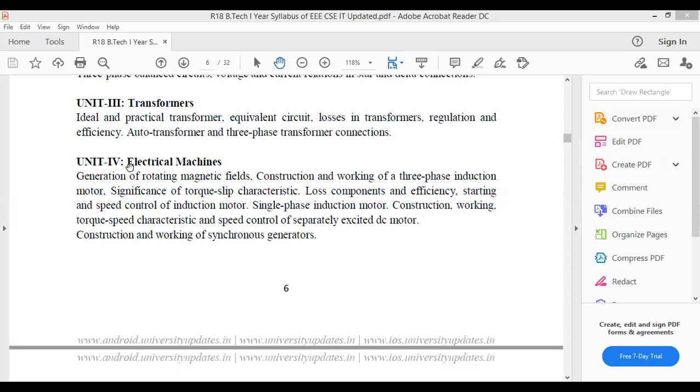Unit 4. What is the name of Unit 4? Anyone? Electrical machines. See, a robot is an electrical machine. Electric gun. Many people have listened to the word gun, but we can even develop the electric gun also.